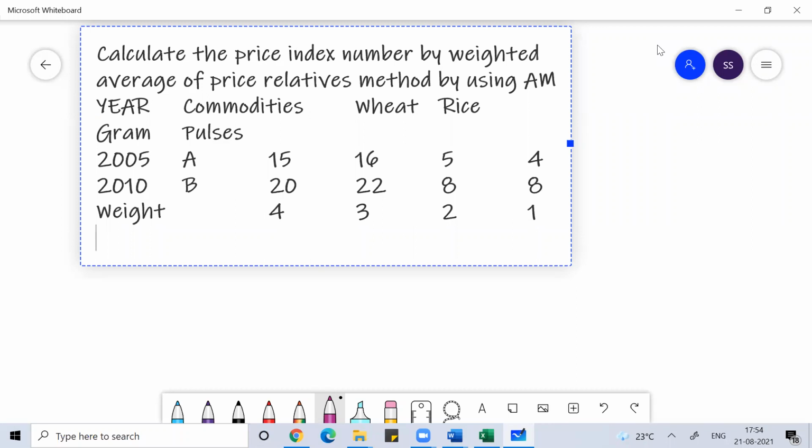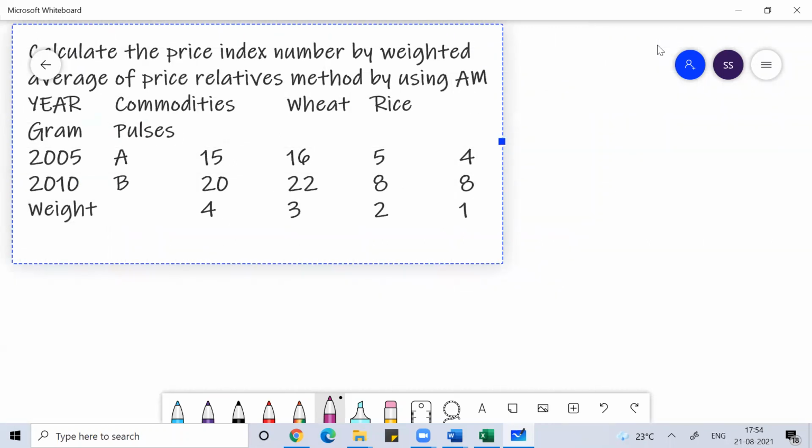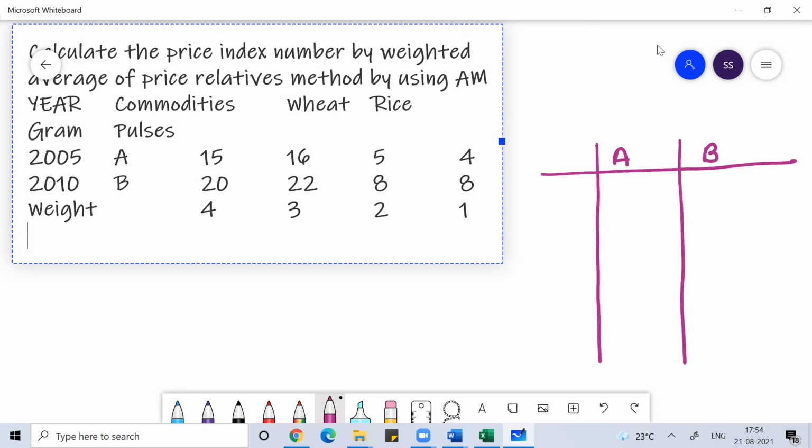See this, if I want to do this question, what will I do? I'll write down the year. So I have the years for the data, 2005 and 10. The 5 will be the base year and 10 will be the current year. So I have prices of these commodities, A and B.